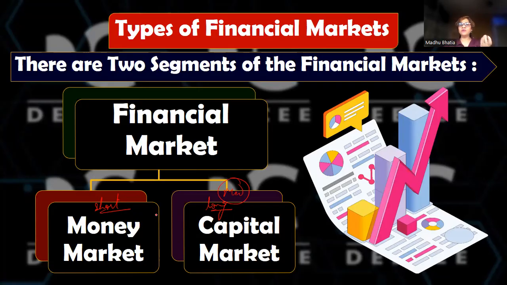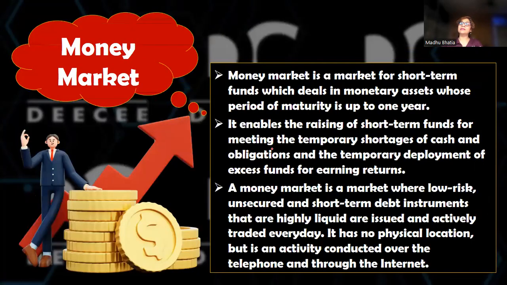Usually short-term funds are for 365 days. That is max 1 year. So when I'm talking about long-term funds, medium-term funds are automatically covered. So we don't use the medium-term funds here in this chapter. All right. So what is a money market? It's a market for short-term funds. It helps the corporates to raise short-term funds for meeting their seasonal requirements or covering up the flotation cost, or it also helps in maintaining the CRR ratio.